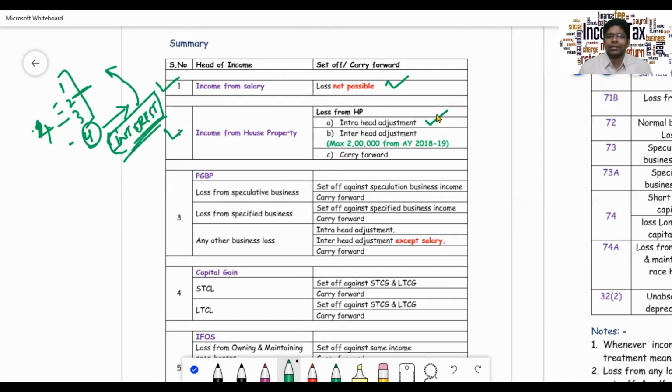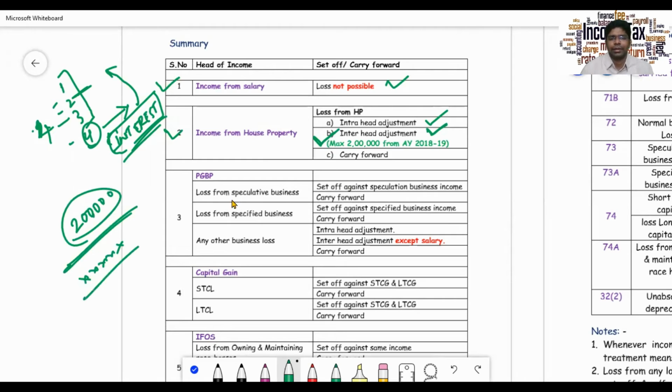After under the same head, you will go for inter-head adjustment. Now, please note, for inter-head adjustment your maximum permissible is only up to 2 lakhs. That is, beyond 2 lakhs loss, you cannot set off from any other head. Important point. After intra-head, you'll go for inter-head. After inter-head also, if you're not able to cover up your loss, then you'll carry it forward for the